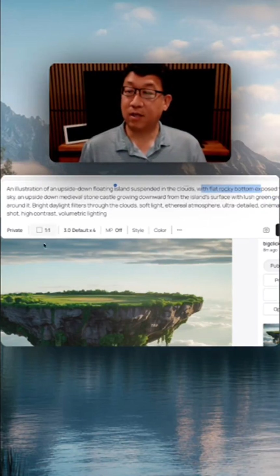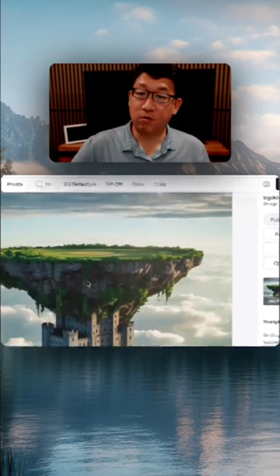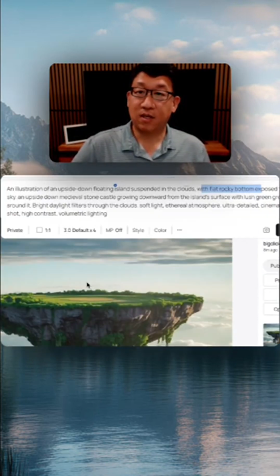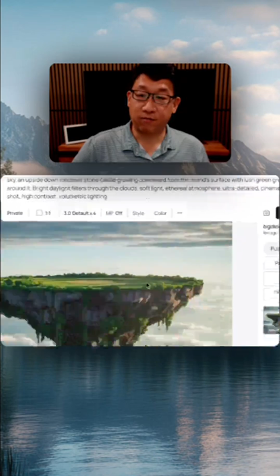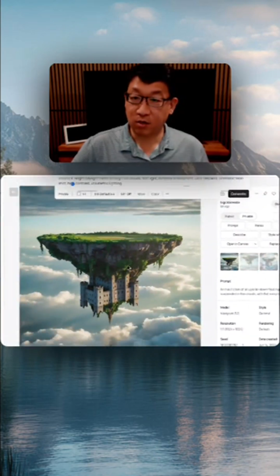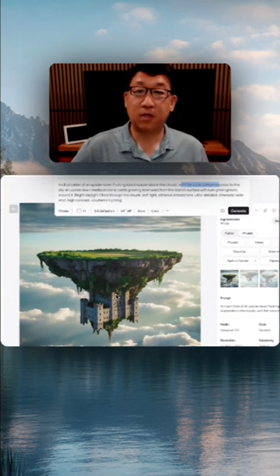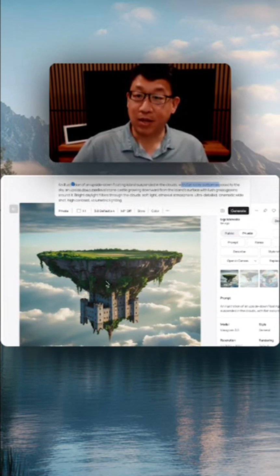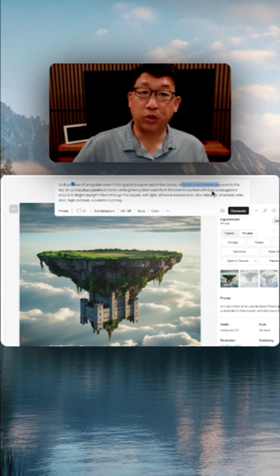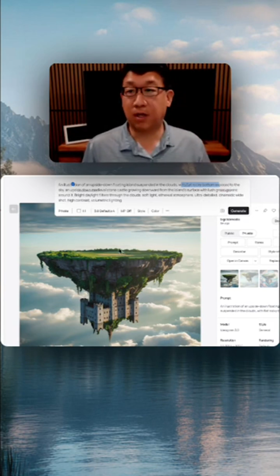It's done that. An upside-down medieval stone castle growing downward from the island surface. So again, it executed that well. Growing downward, right? An upside-down castle growing downward, with lush greens around it. Bright daylight filters. Okay, so I think this is actually the same prompt.